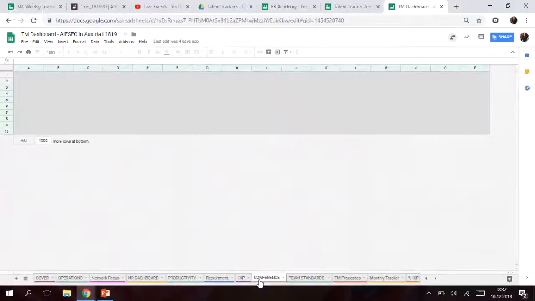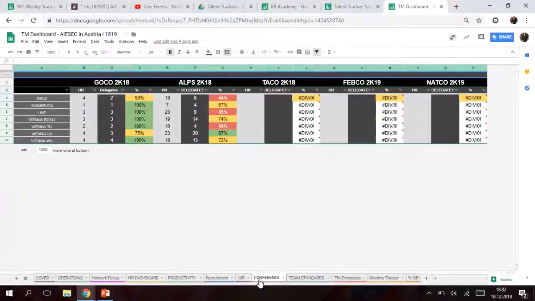You can see conference tab. So what does it mean? We are tracking your attendance to conferences as well, because at the end, for example, it means that we couldn't deliver 60% of SCTU to our educations.